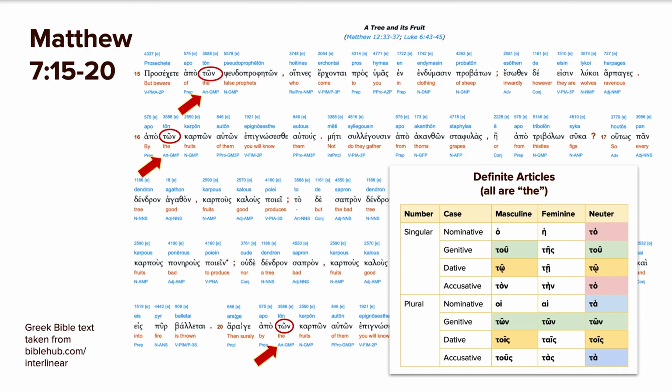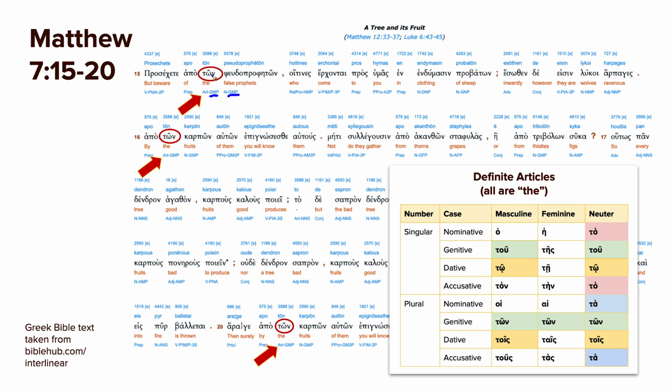So let's point out 3 examples of definite articles in these first 6 verses. Beware of apo, and then after apo, we have the genitive. That's why we have genitive masculine plural to match the genitive masculine plural pseudoprophetōn, false prophets. Pseudo, by the way, is common in English. So pseudo usually means something that's not quite real. Pseudonym, for example, is not your real name. It's another name you've taken on for a book or so forth. So we have tōn pseudoprophetōn.